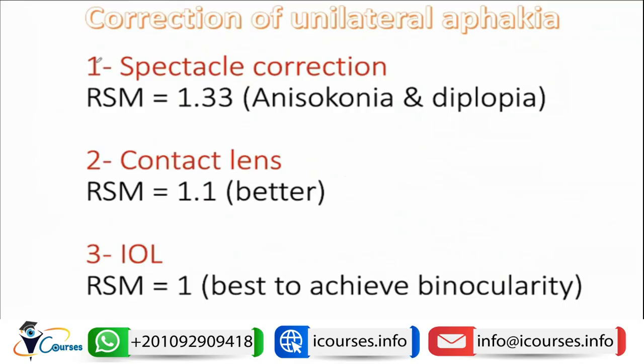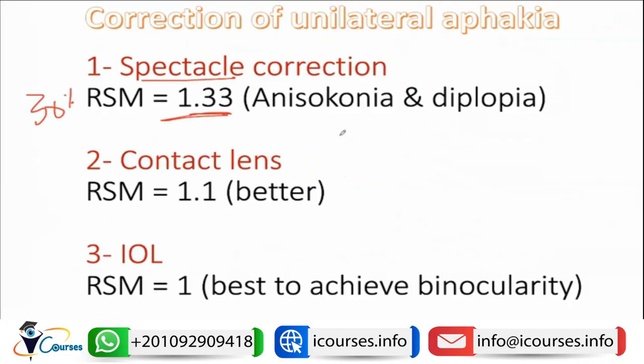The first, if we correct with a spectacle, the relative spectacle magnification will be 1.3, meaning that the image size using the spectacle and the emmetropic image size will differ by about 30%. So this aphakic eye with the spectacle will see the object larger by 30%.